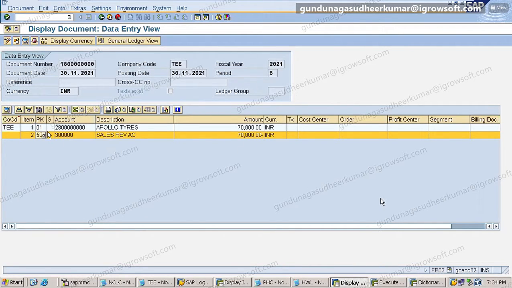So that is a very good indication. You don't have to look at the posting key also. If something is a debit, what does it mean? Plus means it is debited. Simple logic. Minus means it is credited. Simple logic.